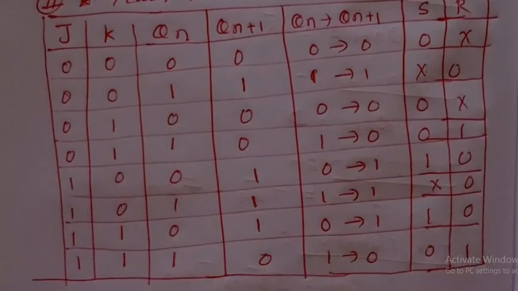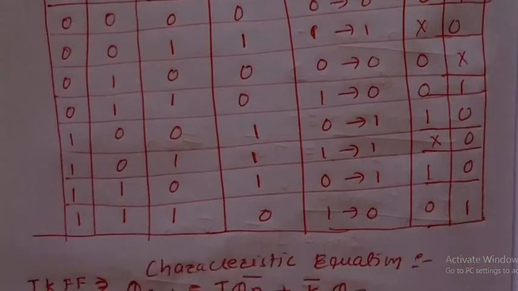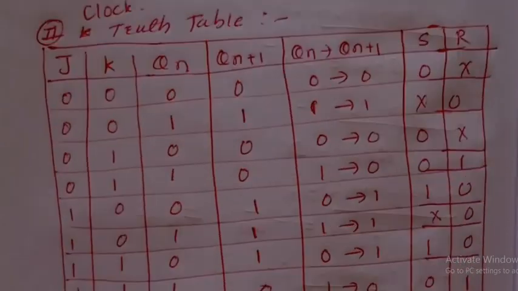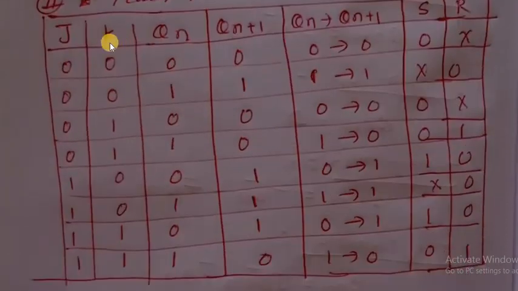Now let us go to the problem. QN plus 1 is equal to J QN bar plus K bar QN. This is the characteristic equation of the JK flip-flop.